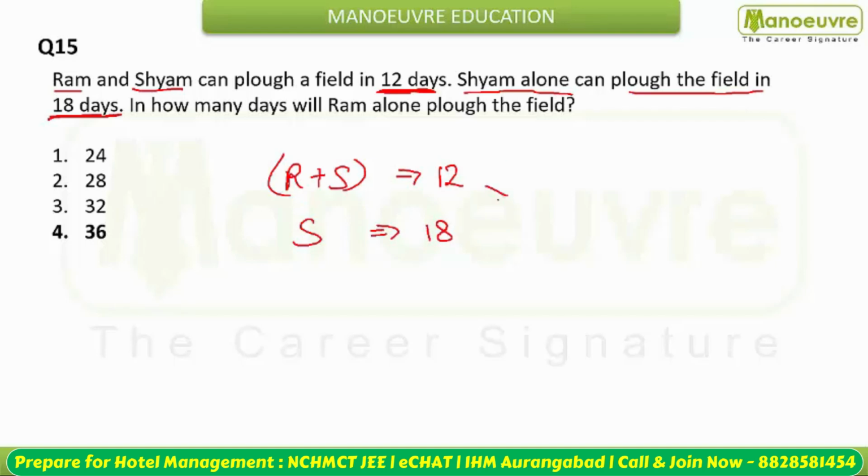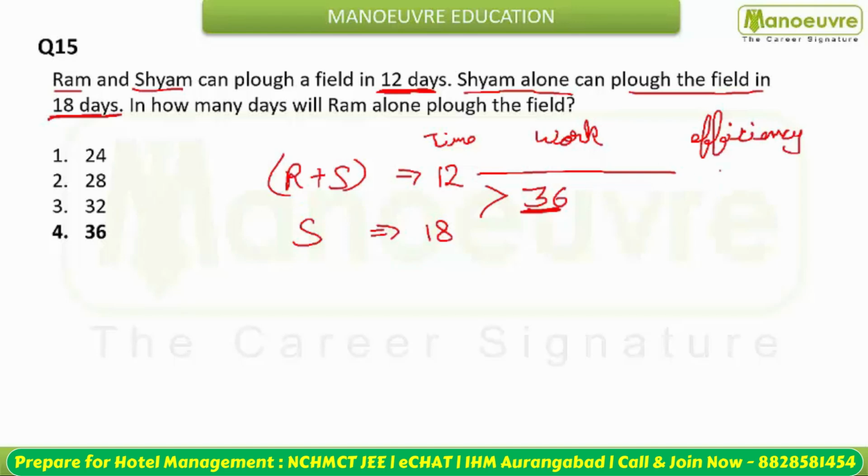Now we can assume the work, which can be the LCM of 12 and 18. That's going to be 36. That means if total work is 36, they are taking 12 days. So how much work are they doing per day? That is your efficiency, the per day work. This is going to be 3.